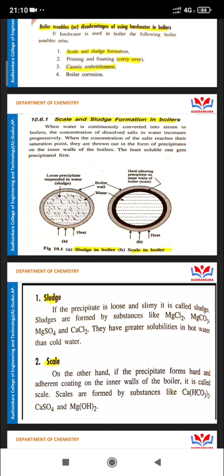When water is continuously converted into steam in boilers, the concentration of dissolved salts in the water increases progressively. When the concentration of the salts reaches their saturation point, they are thrown out in the form of precipitate on the inner wall of the boilers. The least soluble one gets precipitated.